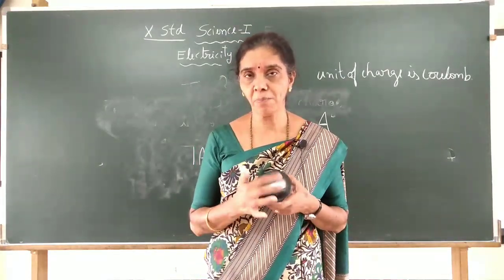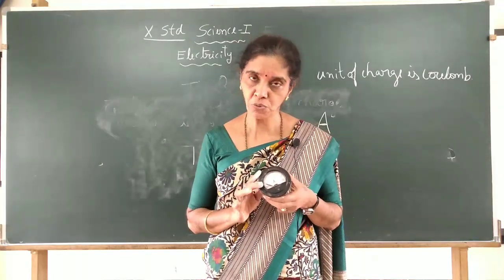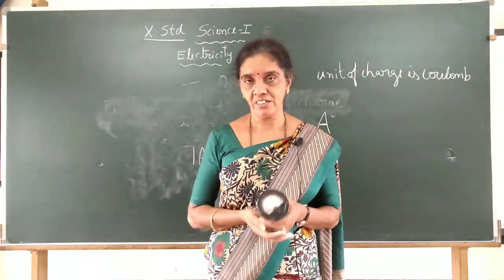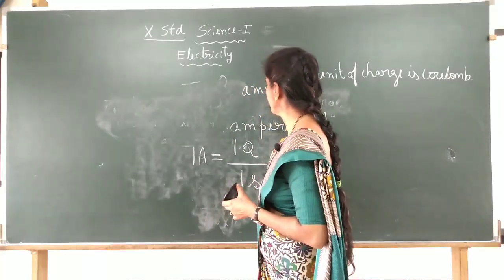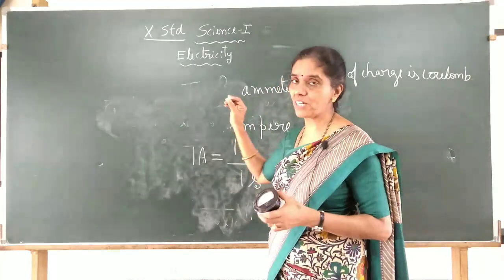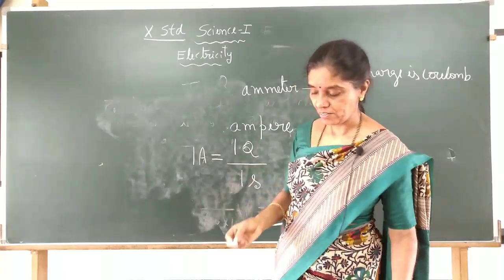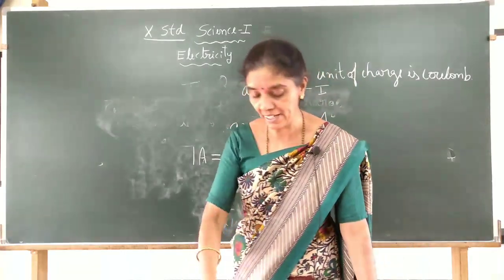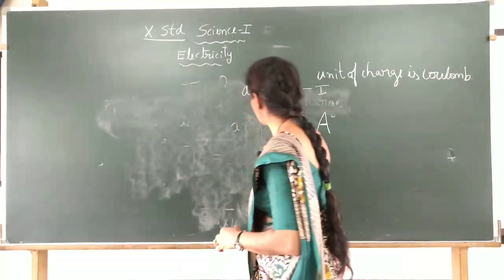And there is one instrument. Can you see the instrument? Ammeter. This is the instrument we use to measure the electric current I. What is the name of the instrument? Ammeter. And it is always connected in series. Okay, how are they connected in series? I will show you.